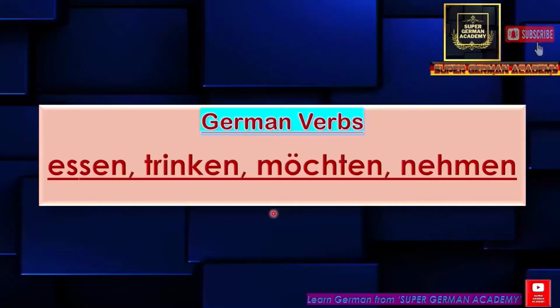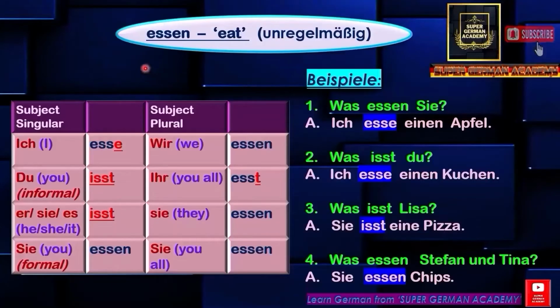The German verbs that are used in this lesson are essen, trinken, mögen, and nehmen. Let's see what they mean, how to conjugate them, and how to make sentences using these German verbs. The first verb is essen. Essen bedeutet eat. Let's see how it is conjugated with different subjects. For subject singular: ich esse, du isst, er/sie/es isst. For subject plural: wir essen, ihr esst, sie essen.